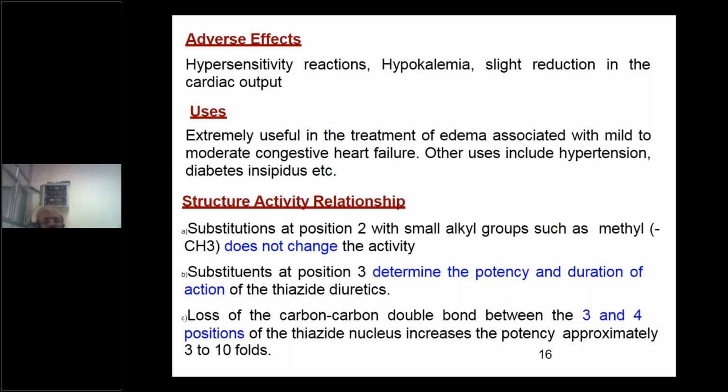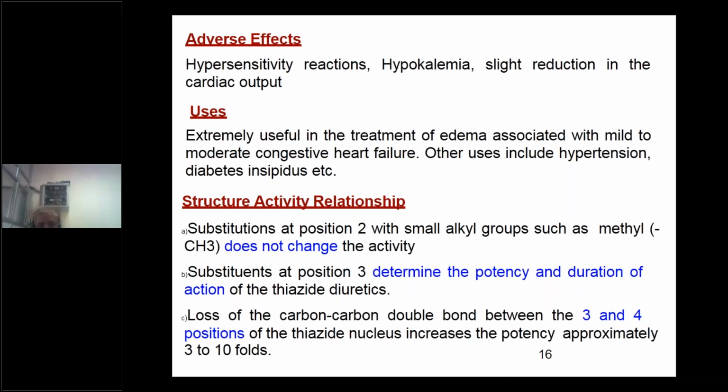Because there is no change in activity, there is no point in changing the methyl or alkyl group at the second position. The third position is very important because substitution at the third position determines the potency of the compound and also the duration of action of the thiazide diuretics.